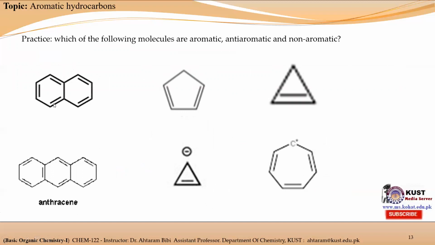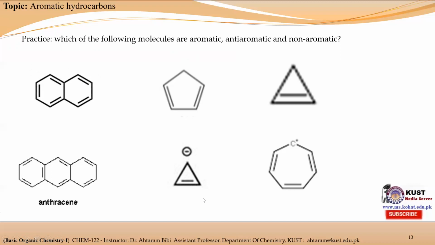Here is the structure of naphthalene, and for each molecule, you have to mention whether the given hydrocarbon is aromatic, anti-aromatic, or non-aromatic with proper justification. For example, if you consider this naphthalene molecule, then you properly mention that it is aromatic because it is cyclic in nature, it is fully conjugated, each carbon is sp2 hybridized, it has a planar structure, and it possesses 6 pi electrons here and 4 pi electrons here, a 10 pi electron system. So it possesses the 4 properties of aromatic hydrocarbons, therefore it is considered an aromatic hydrocarbon.